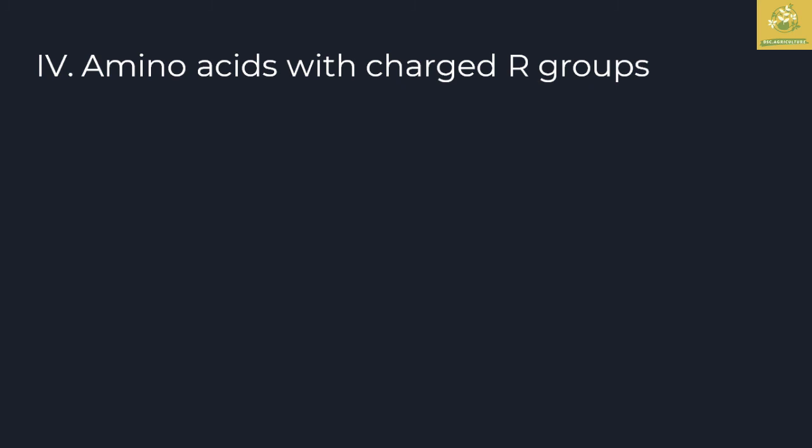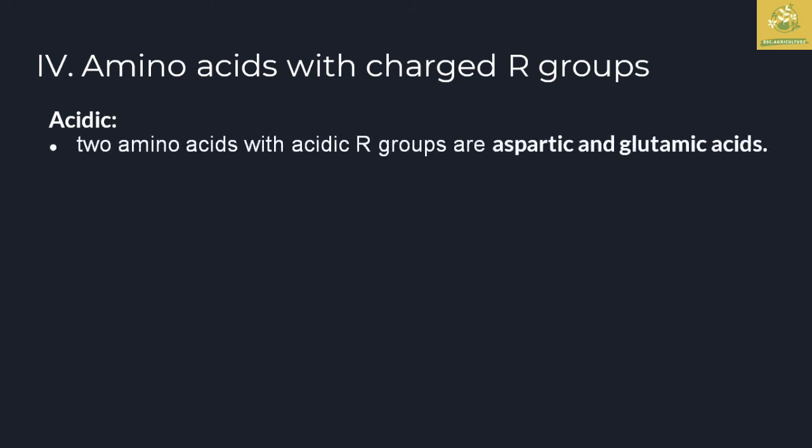The fourth group is the final group of classification based on polarity, the charged ones. The first is acidic, where the two amino acids with acidic R groups are aspartic acid and glutamic acid, which have a net negative charge at pH 7.